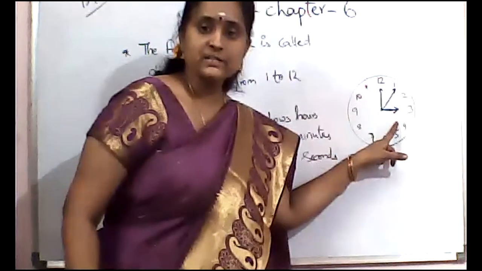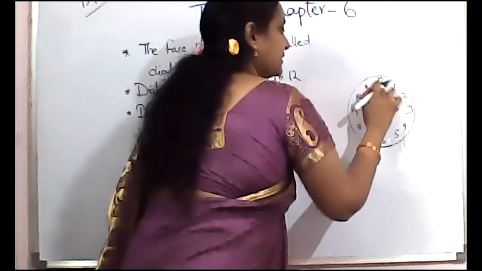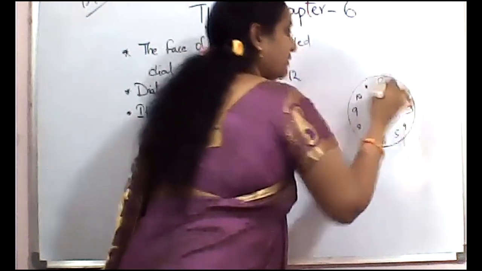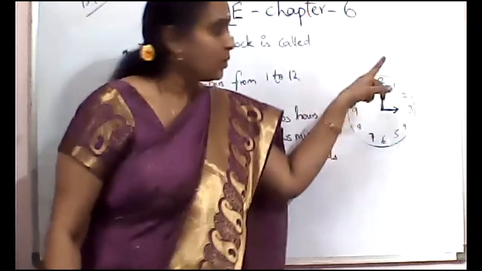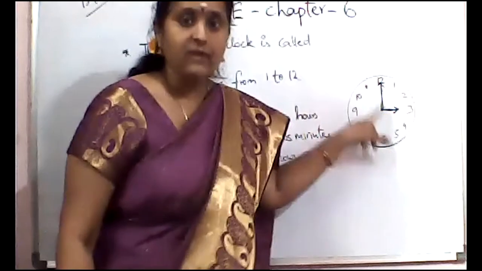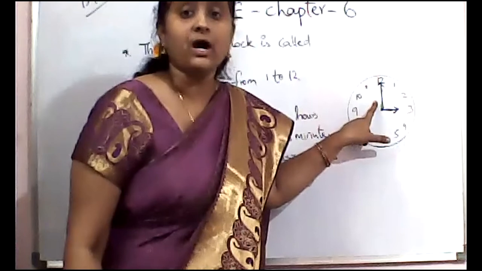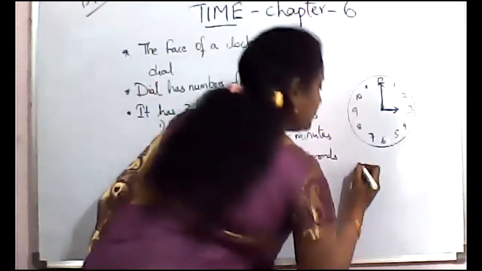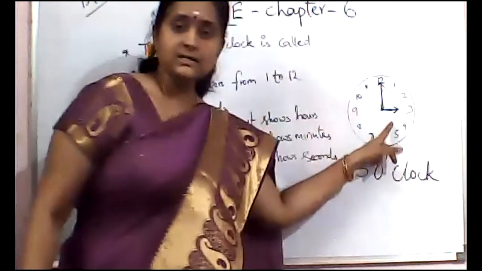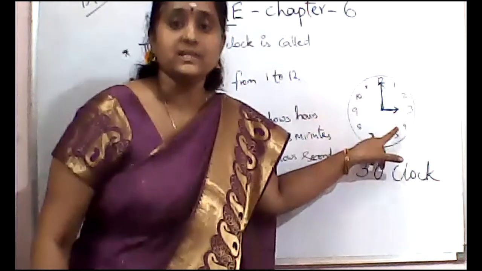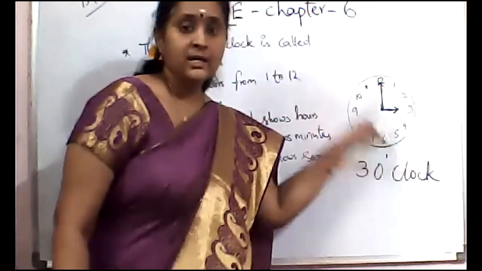Where is it located? My short hand is at 3. This is the long hand. The long hand is at 12. So when the short hand is at 3 and the long hand is at 12, we can say the time is 3 o'clock. Why? Because the short hand denotes hours. So the time here is 3 o'clock.